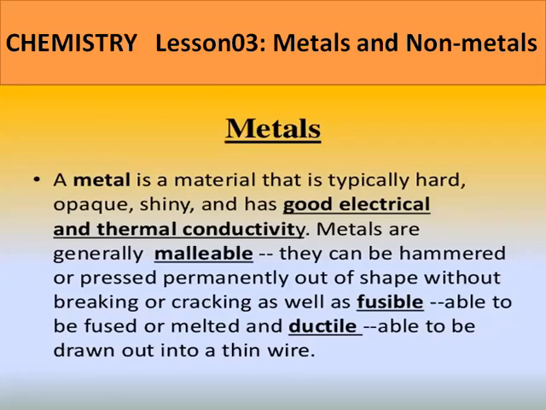Before the summer break, we already started with Lesson 3 in Chemistry, Metals and Nonmetals, where a metal is a material that is typically hard, opaque, shiny, and has good electrical and thermal conductivity. Metals are malleable, fusible, and ductile.